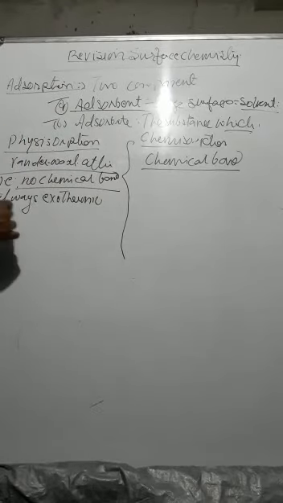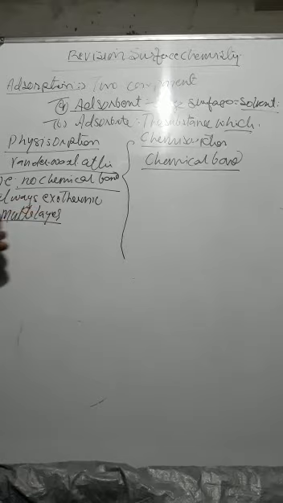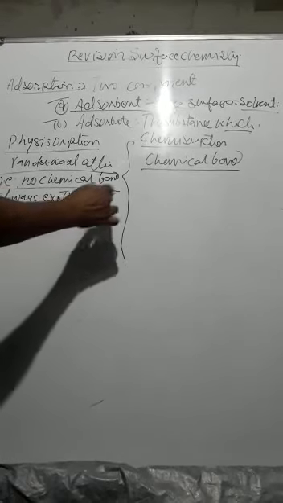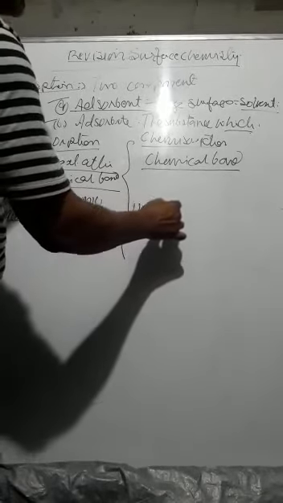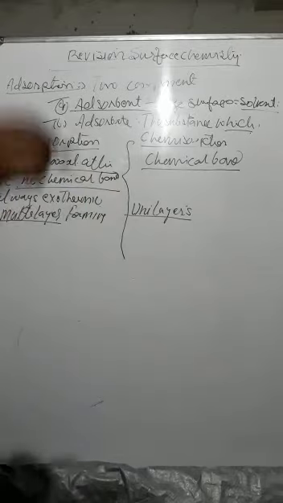In physisorption, multiple layers of substance can adsorb, therefore it is called multilayer forming. But in chemisorption, it is not possible: once a chemical reaction takes place, the compound will not react again with any other substance. That is, it does not provide its surface to another reactant. Therefore, it forms what? A unilayer.